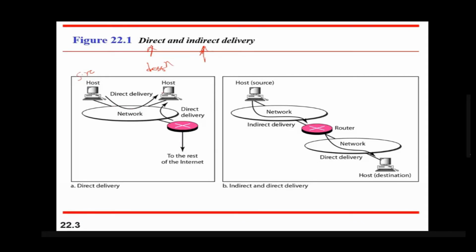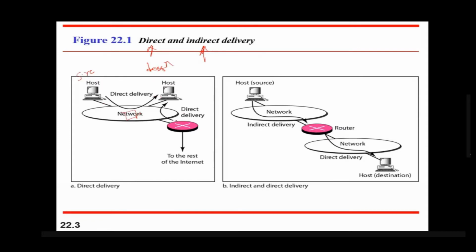And if they are in the same network, then data doesn't require to go through this router. Rather, this data will be sent to a switch. All these machines are connected, and the switch will directly send this data to the destination machine instead of sending it to a router, because both source and destination are in the same network. So this kind of delivery is called direct delivery.